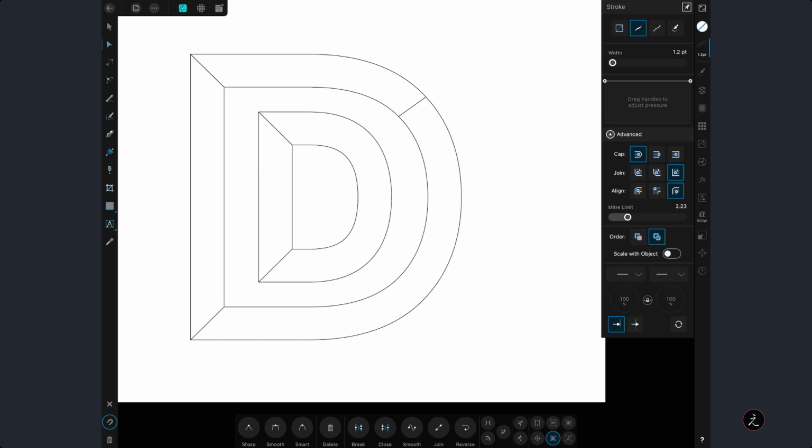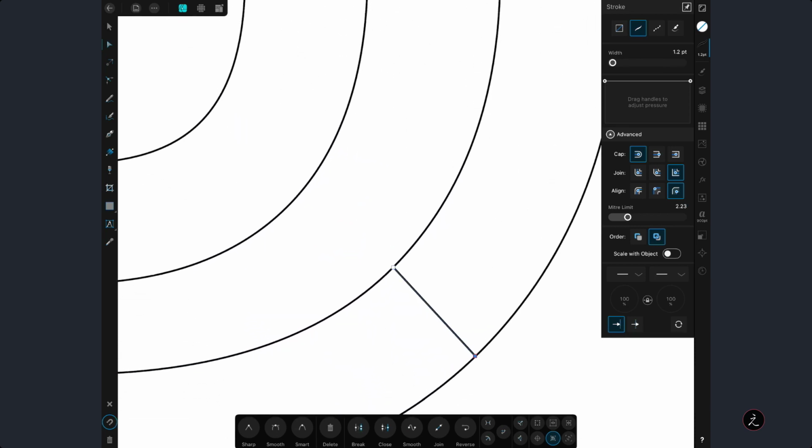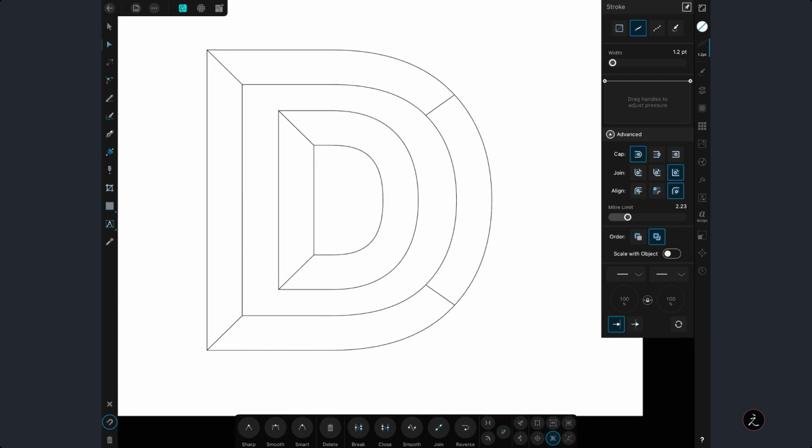Then I'll do the same. I'm going to tap again on the curve till I find the node, which I did. So I'm going to tap on the pen tool, tap on that, and then tap here. And now with the node tool, eventually these will align to each other. You will see what I mean. There we go, you see? I'm referring about those two, this one and this one. Those two now, the end nodes align to each other.